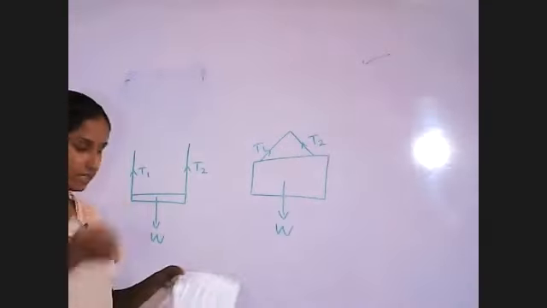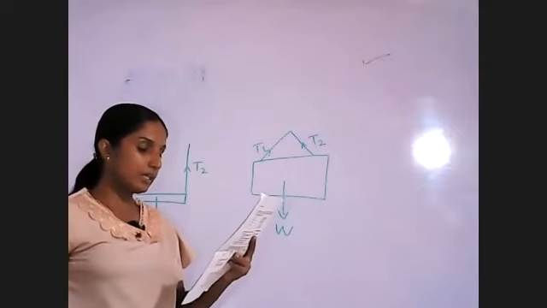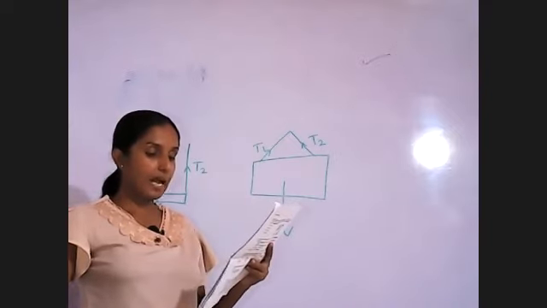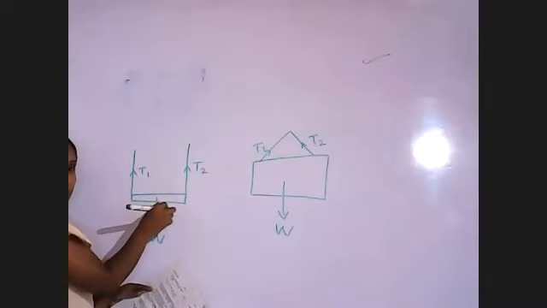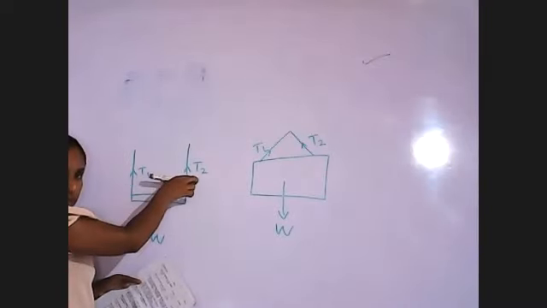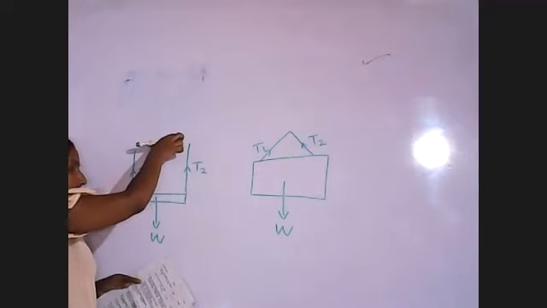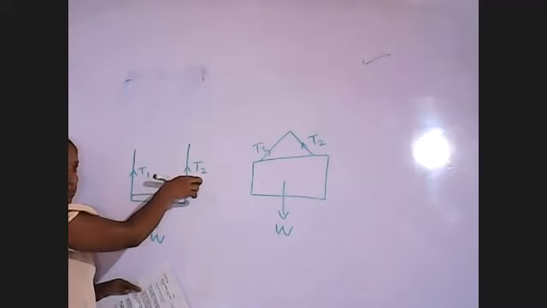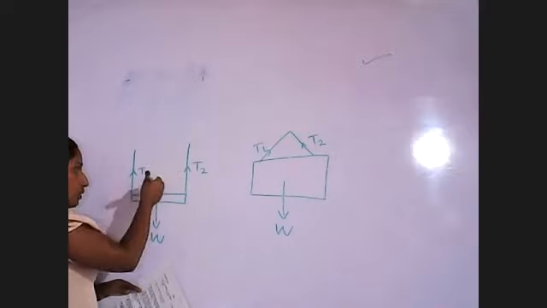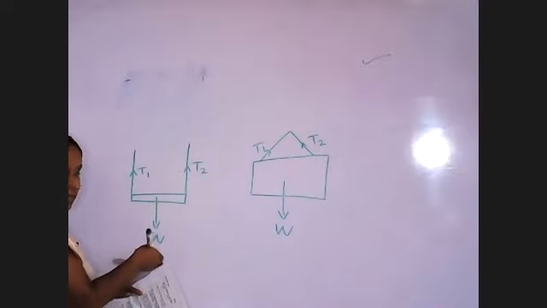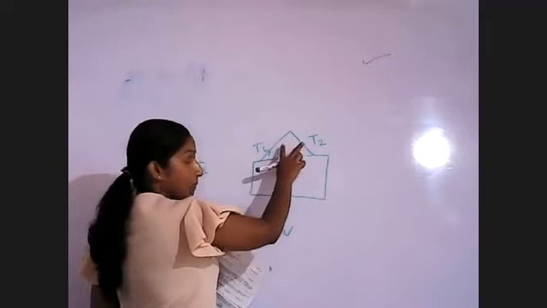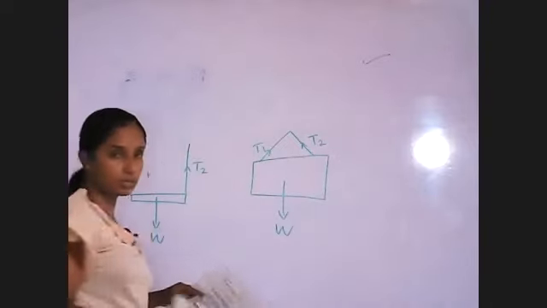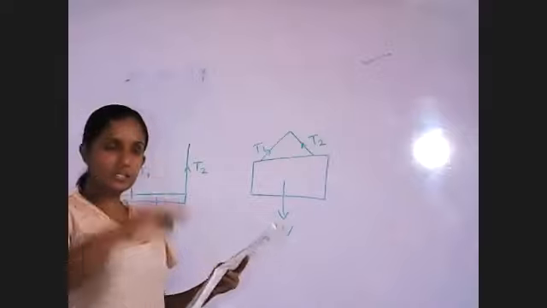So according to the first answer, the resultant force of two forces should be in the same direction as that of the remaining force. When we take this one, the resultant force of two forces should not be in the same direction as the third force. The resultant force of two forces should be in the opposite direction of the third one. Here also the same. The resultant of these two should be opposite to the third force. So the first sentence is wrong.